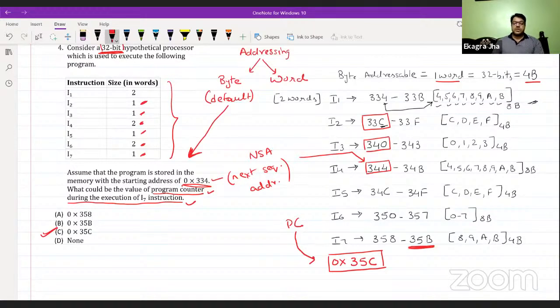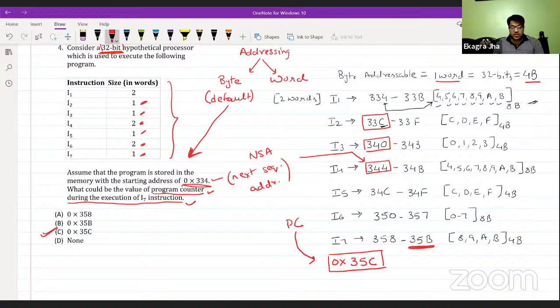So every time the program counter points to the next sequential address, wherever the instruction is ending, it points to the next instruction address, which is the starting address of each and every instruction.